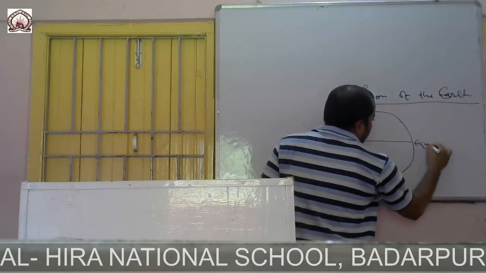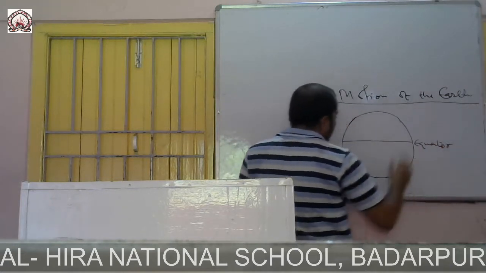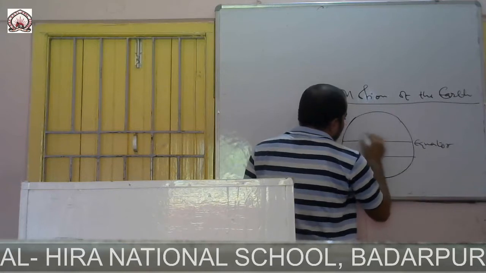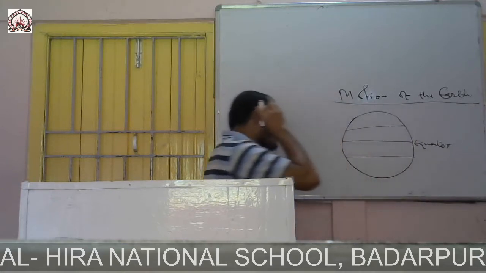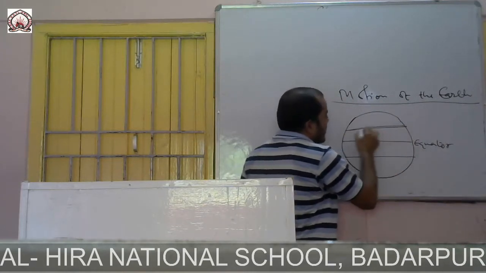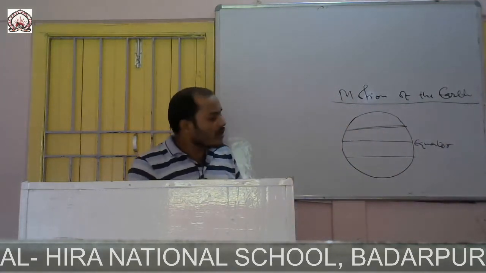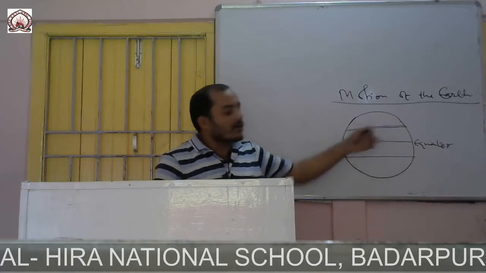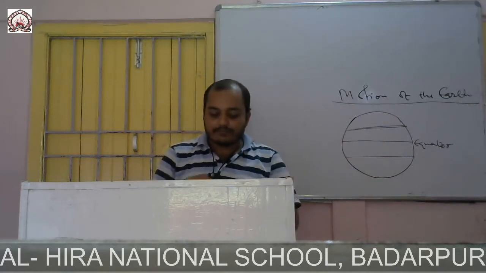This is the equator. This is the Tropic of Capricorn and Tropic of Cancer.